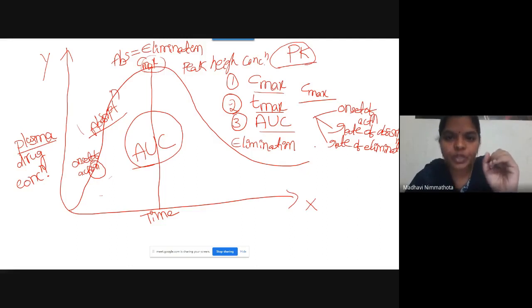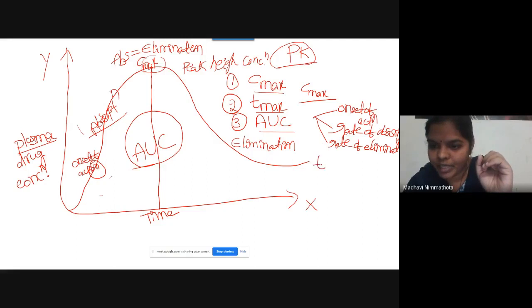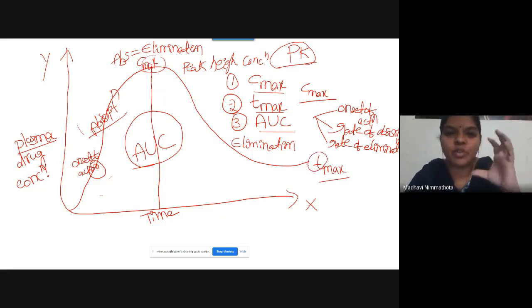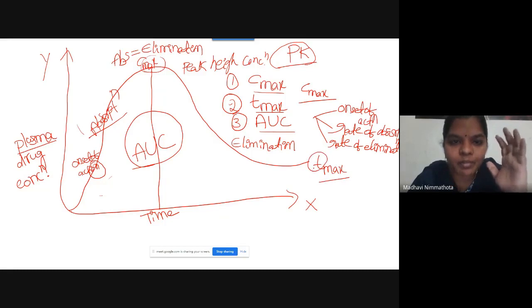And then you have Tmax. The second pharmacokinetic parameter is nothing but Tmax, right? So what do you mean by Tmax? T stands for time. The time to reach Cmax is nothing but Tmax. So this Tmax is also useful for estimating the onset of action and the duration of action.